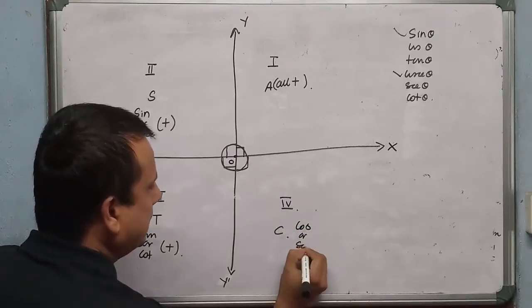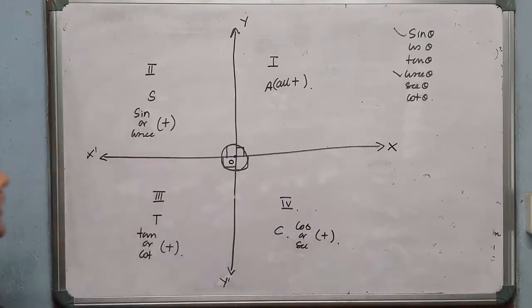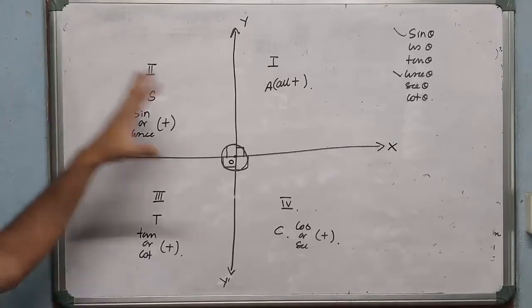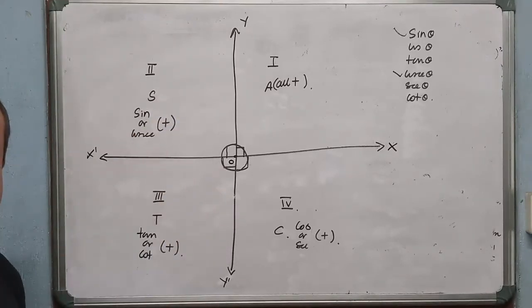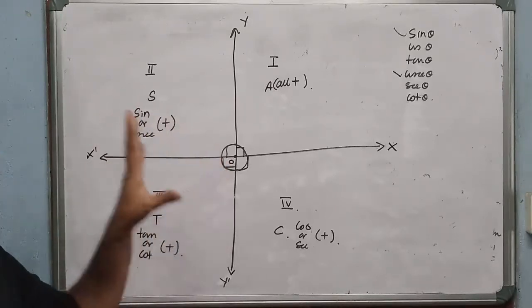cos or sec is positive. Now in this chapter you should know the concept of the trigonometric table. In the trigonometric table we have the values of 0 degree, 30 degree, 45 degree, 60 degree and 90 degree. But in this chapter you have to calculate the values of 1130 degree, sometimes 330 degree, and these things are important for physics also.